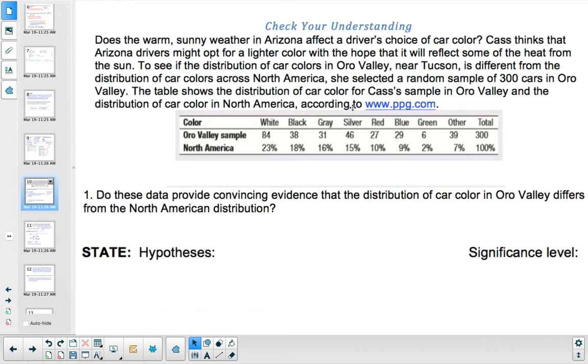The table shows the distribution of car color for Cass's sample in Oro Valley and the distribution of car color in North America. This is according to ppg.com. So we have all of North America, and then we have our sample from Oro Valley. So they have some claim about the parameter, like all cars, and then we have our sample, and we're seeing, is this distribution of color close enough to what we'd expect, or do we have evidence that this distribution of color is different?